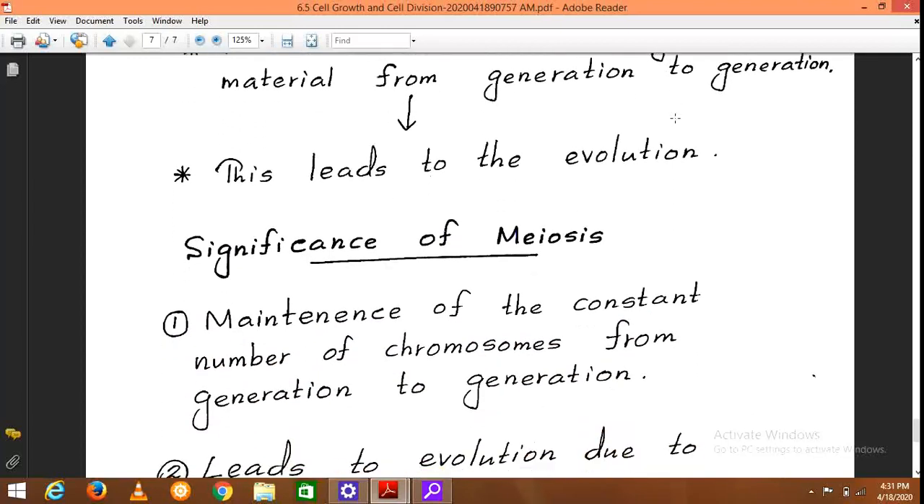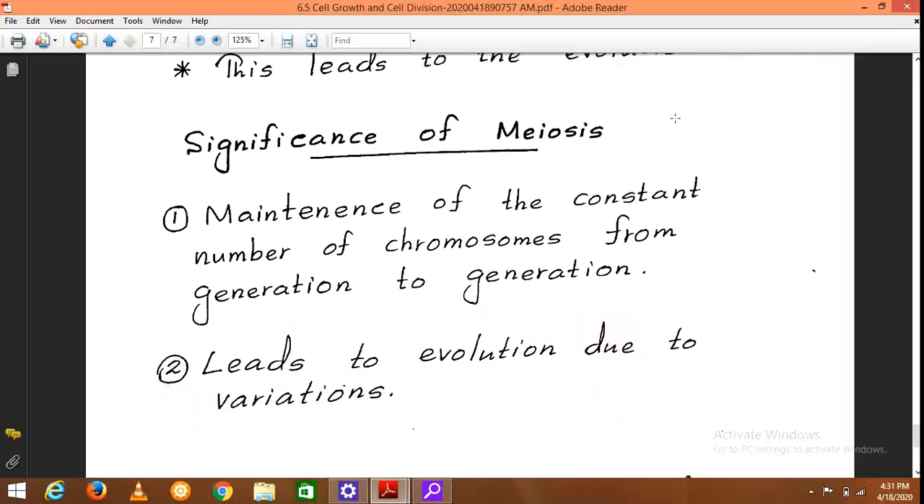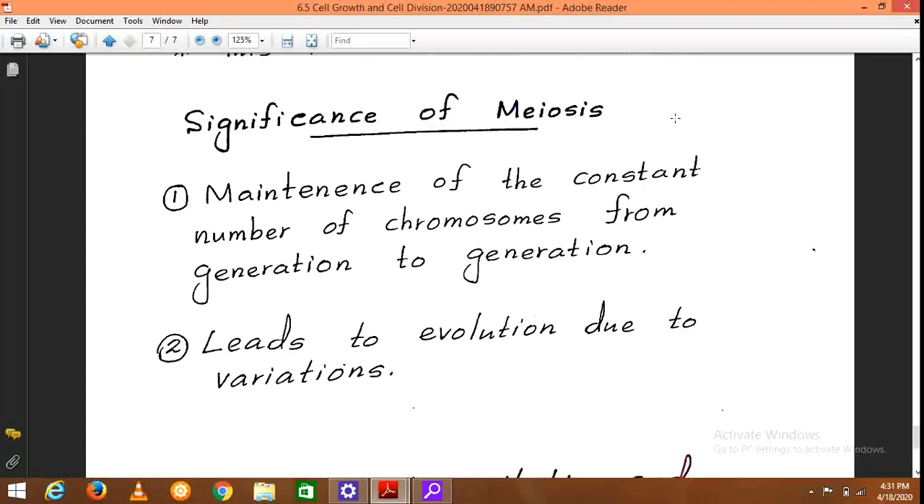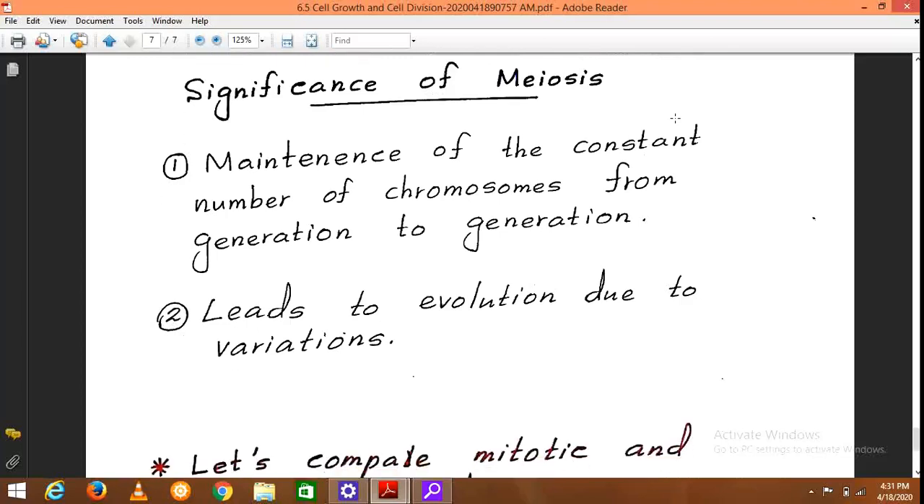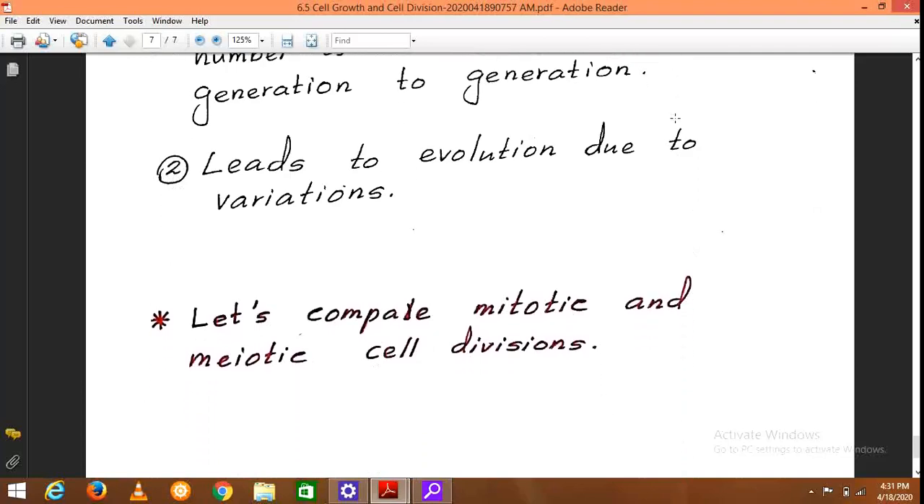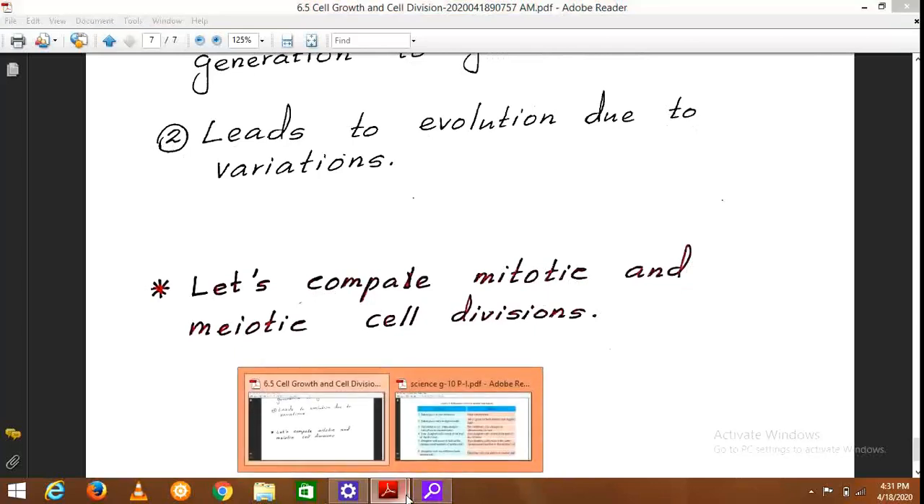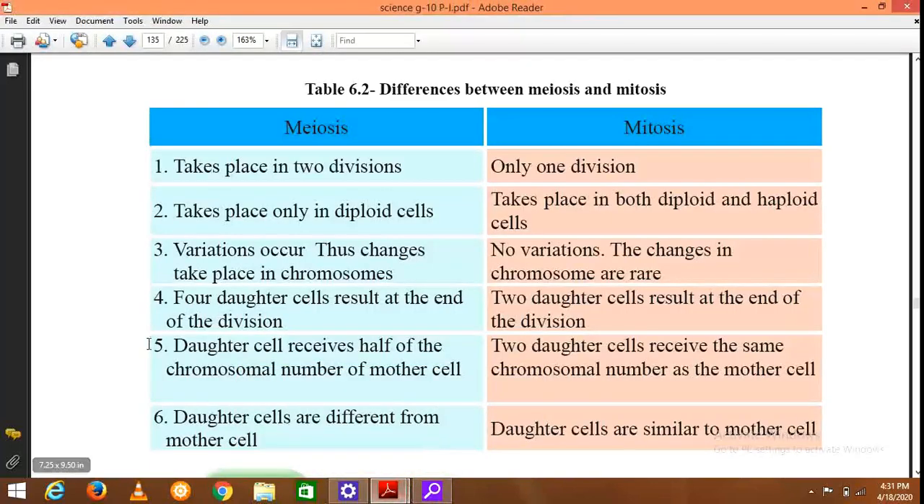Then what is the importance or significance of meiosis? It maintains the constant number of chromosomes from generation to generation. I think that is clear to you very well. And this leads to evolution due to certain variations. Then, as the last part of this, we have to compare meiosis and mitosis. As it is available in your textbook like this, I will use it for the explanation.